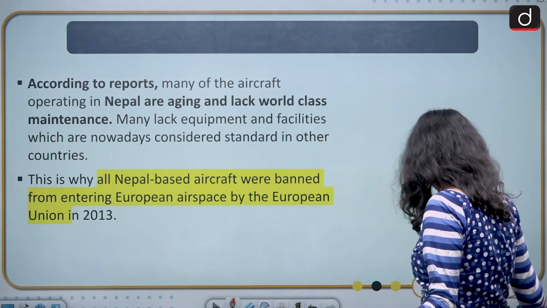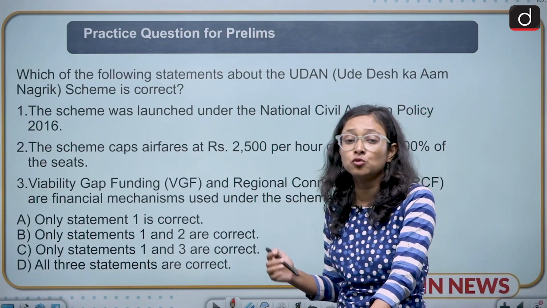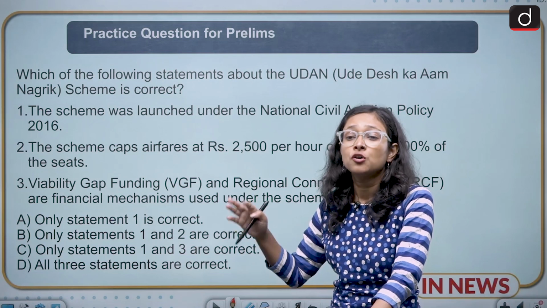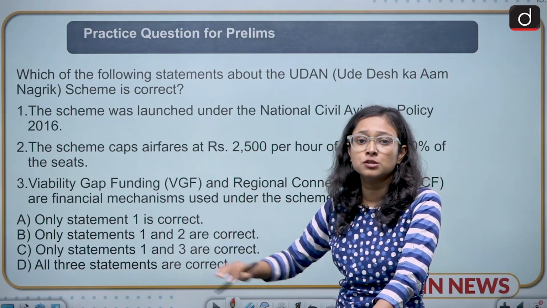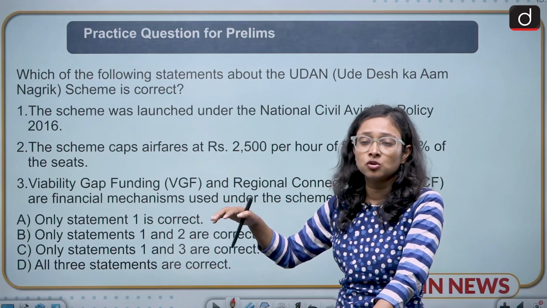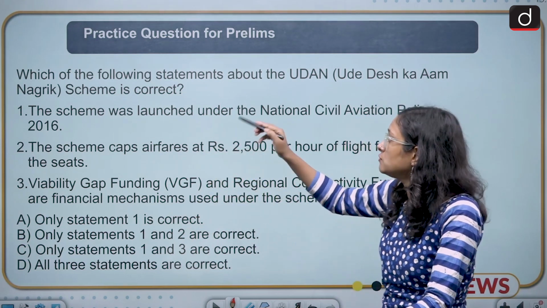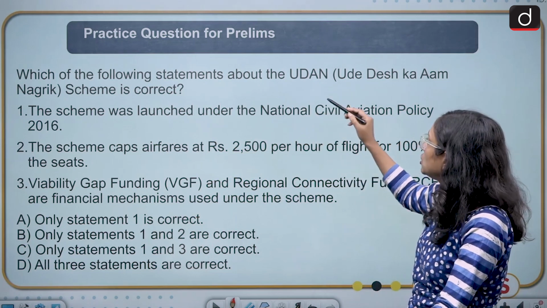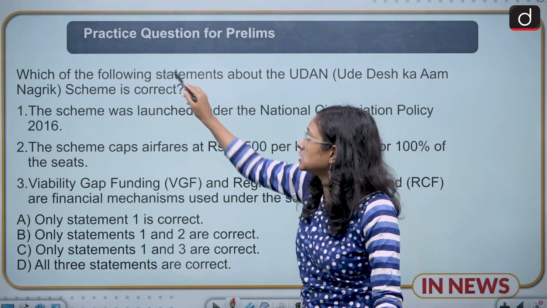Now we'll come to the question part. In India, what we have seen is that the UDAN scheme has been launched for the aviation sector, and it should reach every small city. So here the question is about the UDAN scheme: which of the following statements about the UDAN, Ude Desh Ka Aam Nagrik scheme is correct? Here they are asking for the correct one.